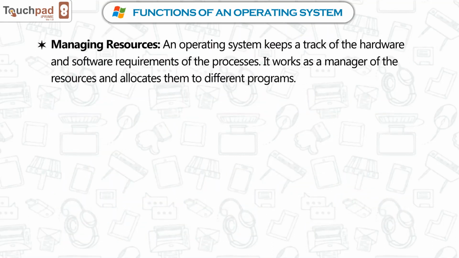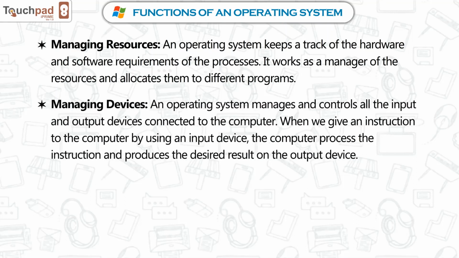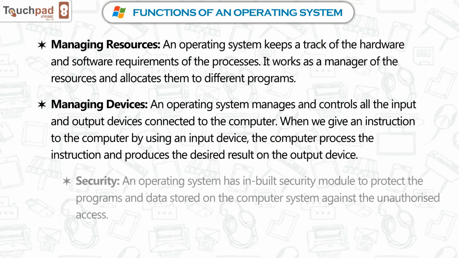Managing resources. An operating system keeps track of the hardware and software requirements of the processes. It works as a manager of the resources and allocates them to different programs. Managing devices. An operating system manages and controls all the input and output devices connected to the computer. When we give an instruction to the computer by using an input device, the computer processes the instruction and produces the desired result on the output device.